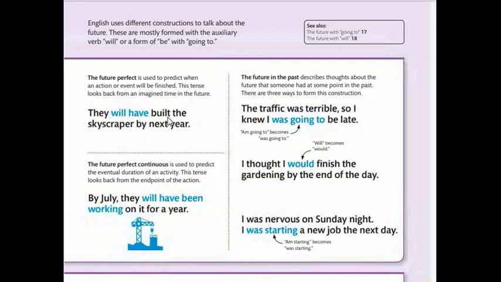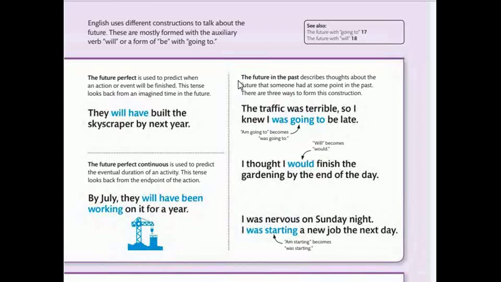For example, they will have built a skyscraper by next year. The future perfect continuous is used to predict the eventual duration of an activity. This tense looks back from the end point of the action. By July, they will have been working on it for a year.